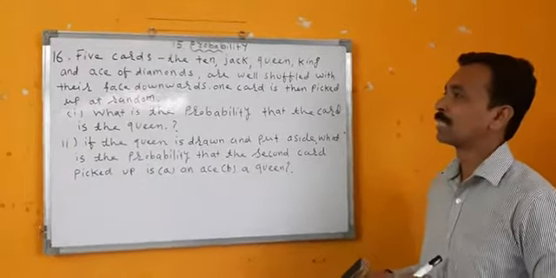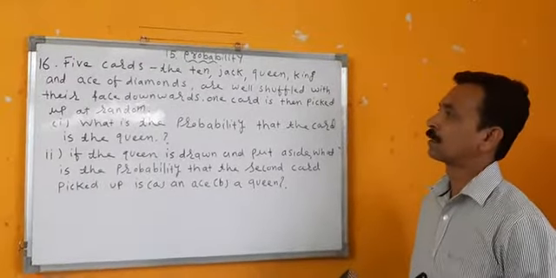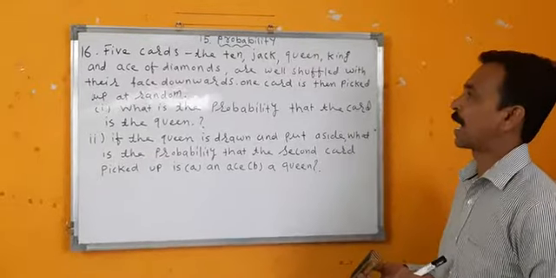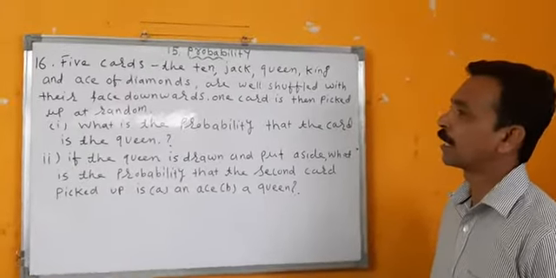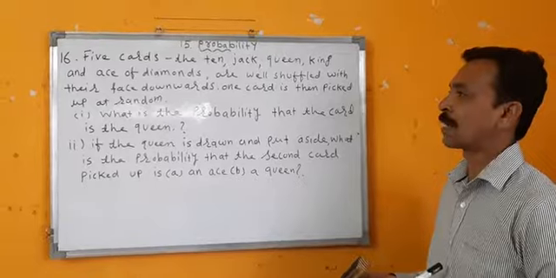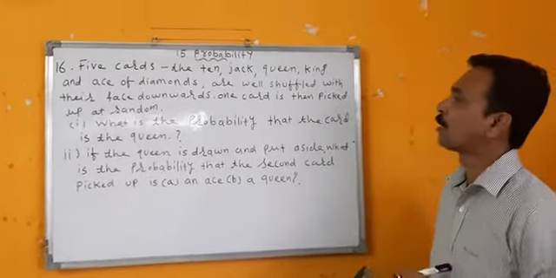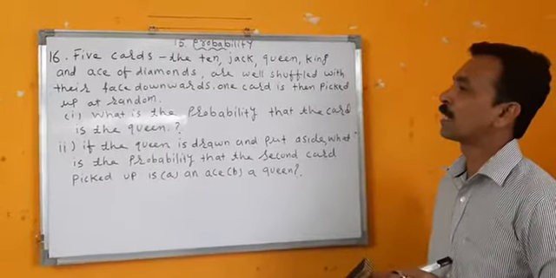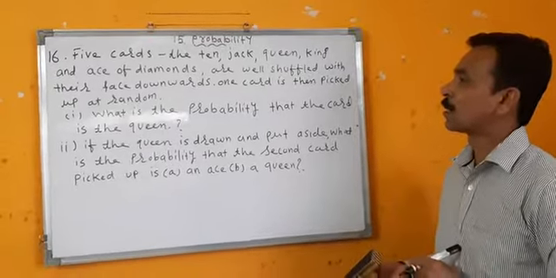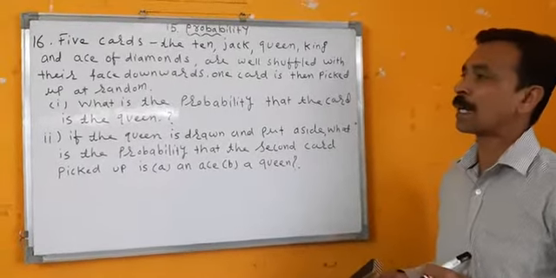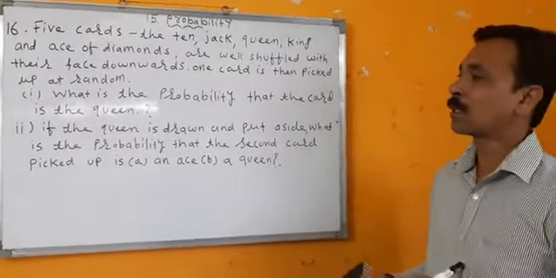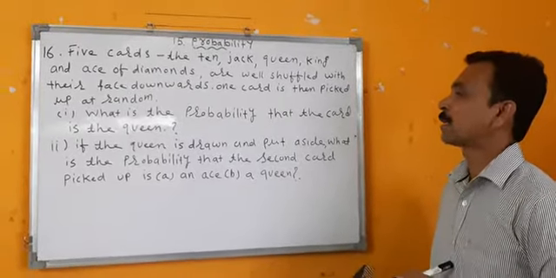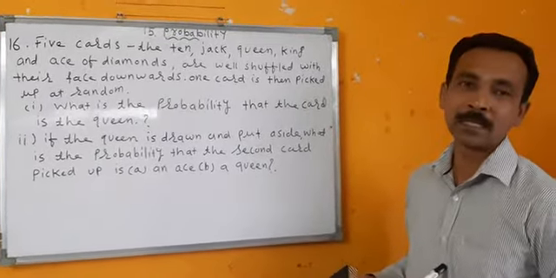Sixteenth sum. Five cards: the 10, Jack, Queen, King and Ace of Diamonds. These are the five cards. They are well shuffled with their faces downwards. One card is then picked up at random. Number 1: What is the probability that the card is the Queen?